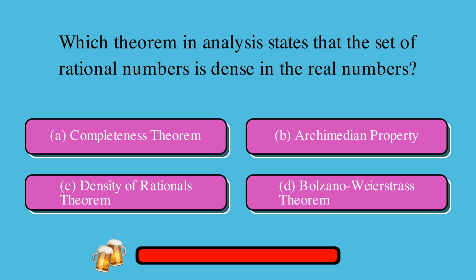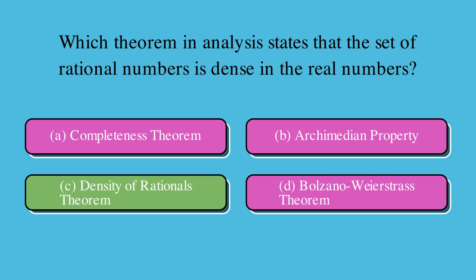Which theorem in analysis states that the set of rational numbers is dense in the real numbers? Is it A. Completeness theorem, B. Archimedean property, C. Density of rationals theorem, or D. Bolzano-Weierstrass theorem? The correct answer is C. Density of rationals theorem.